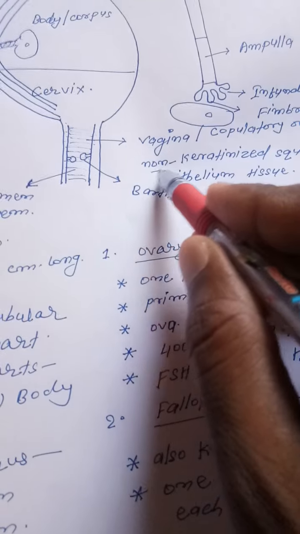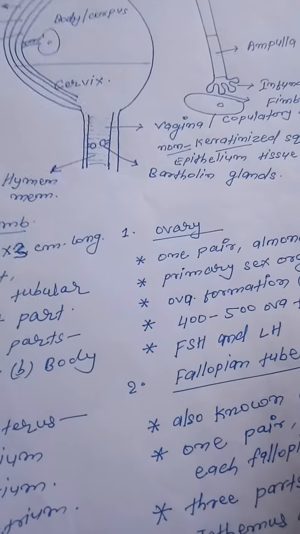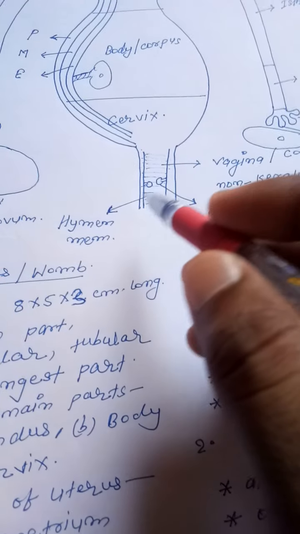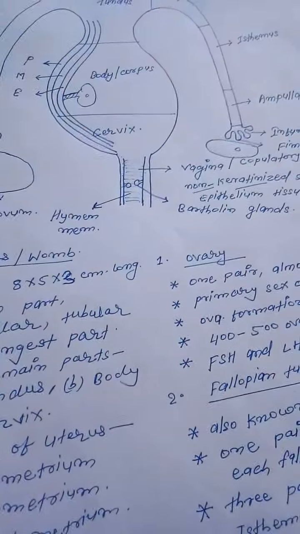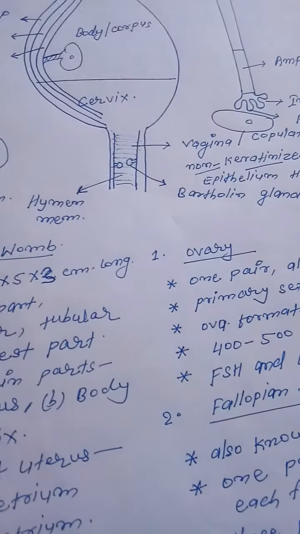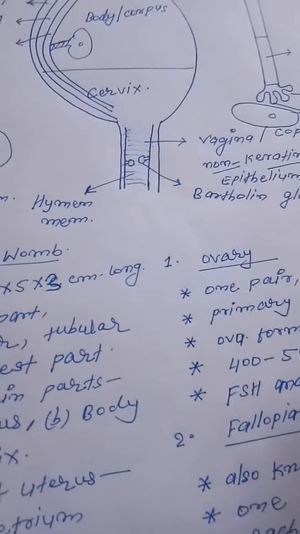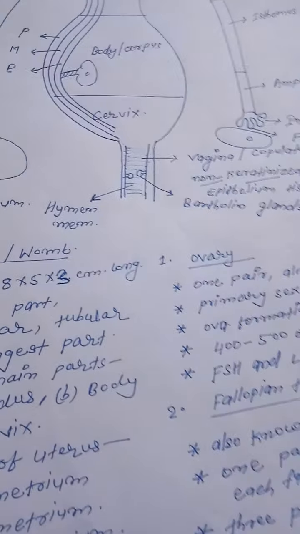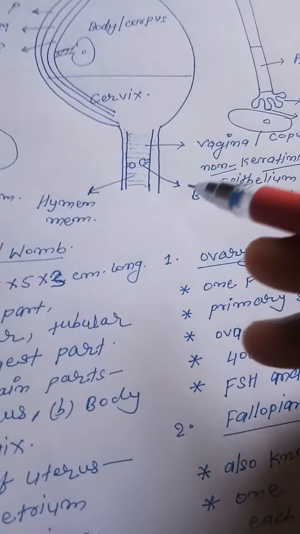It is most important for medical competitive examinations. It contains two important glands called Bartholin glands. Bartholin glands are homologous to the bulbourethral glands of the male reproductive system. So the Bartholin gland is homologous to the bulbourethral gland, or Cowper's gland.